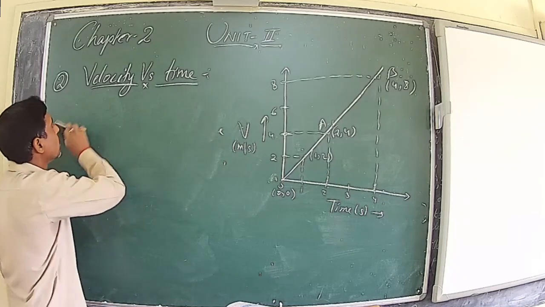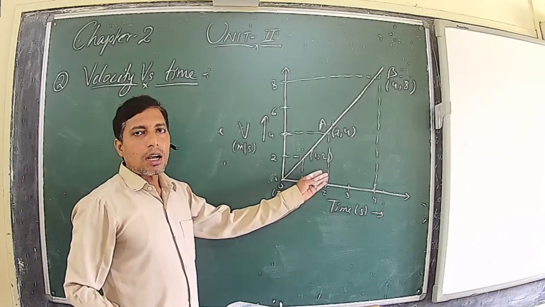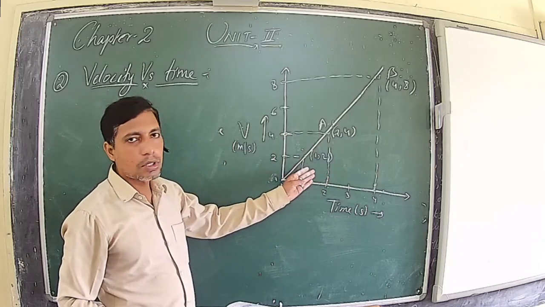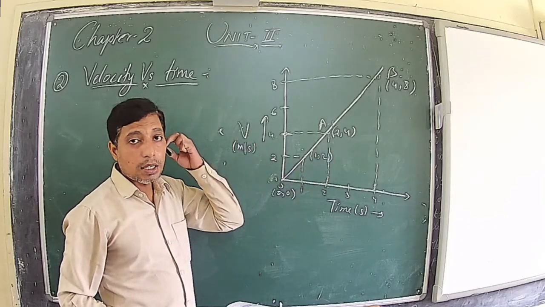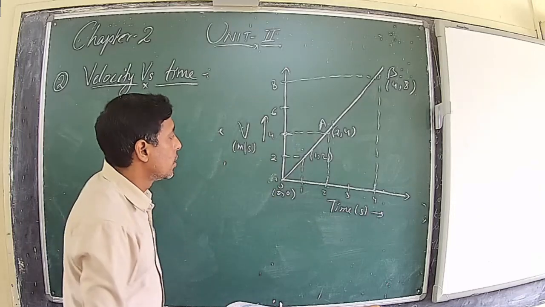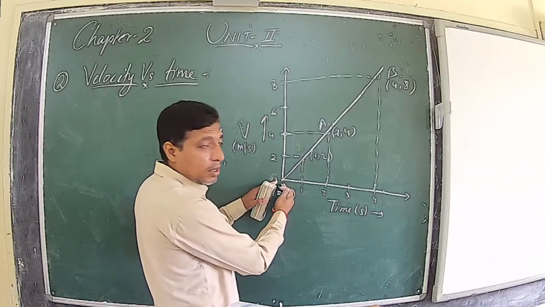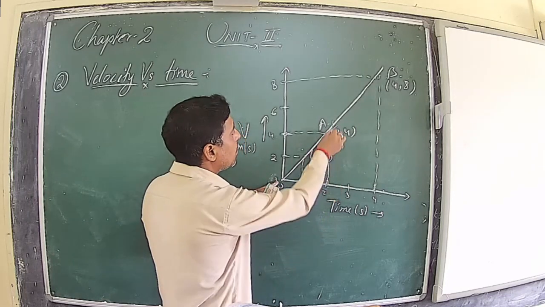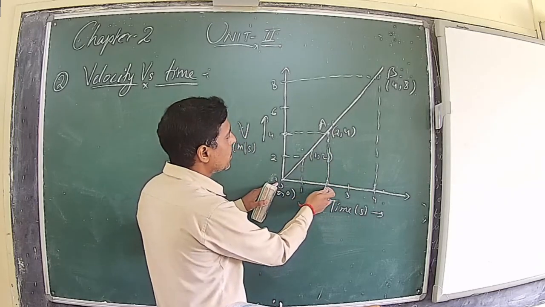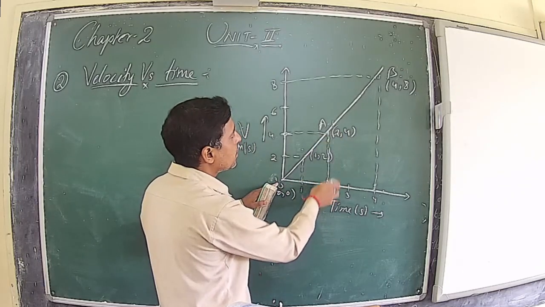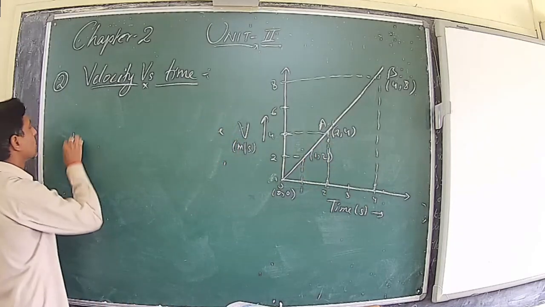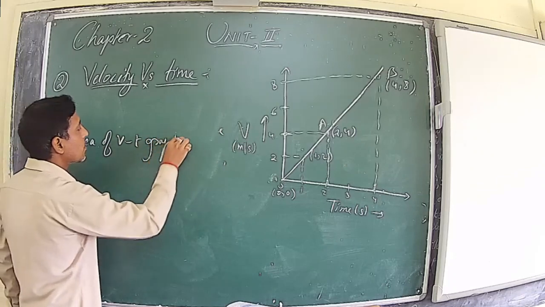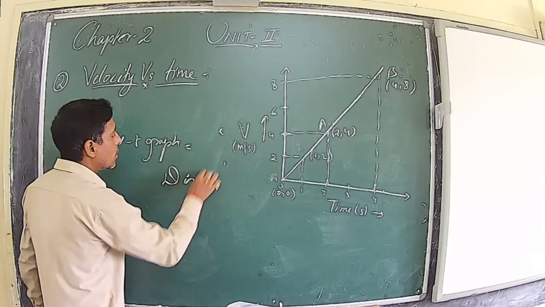Now one more thing. The area enclosed in this graph gives the value of displacement covered by the body. If you find the area enclosed of the v-t graph, then you will get the displacement covered by the body. So if you want to find out the displacement between 0 to 2 seconds, you find the area enclosed between these two, it will form a right angle triangle. So half of base into height. So area of the v versus t graph gives the displacement.